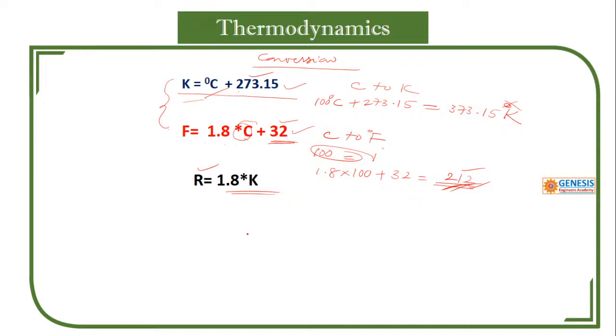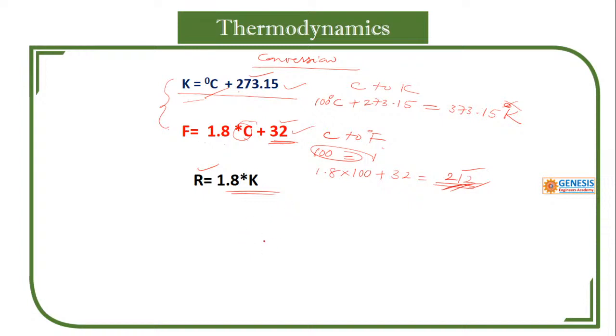So this is all about the zeroth law of thermodynamics. What does the zeroth law tell you? If two bodies are in thermal equilibrium with another body, then the two bodies will also be in equilibrium with each other. That is the basis for temperature measurement.